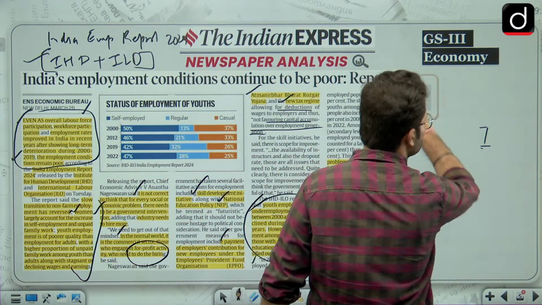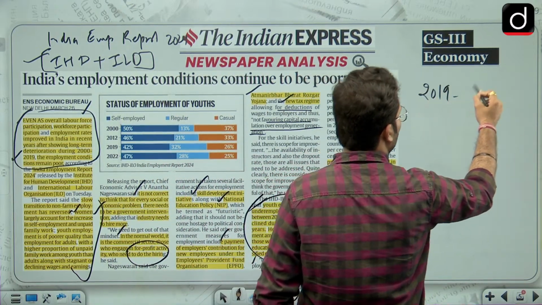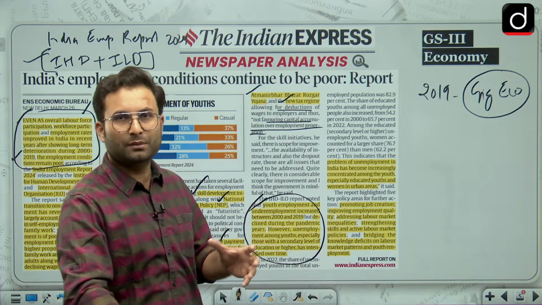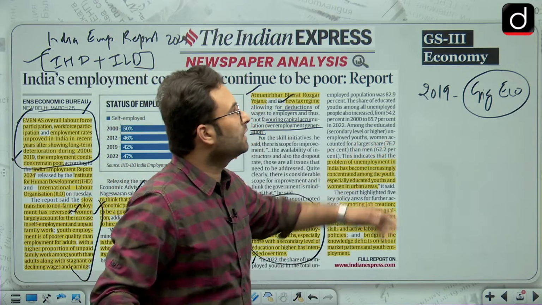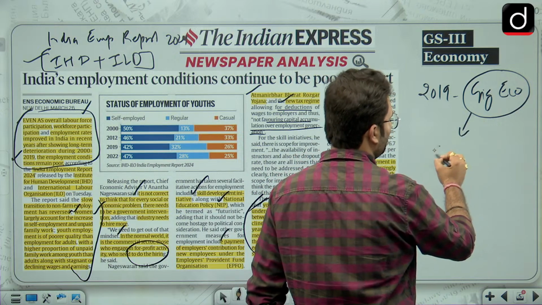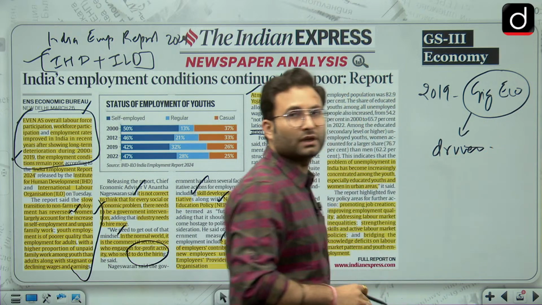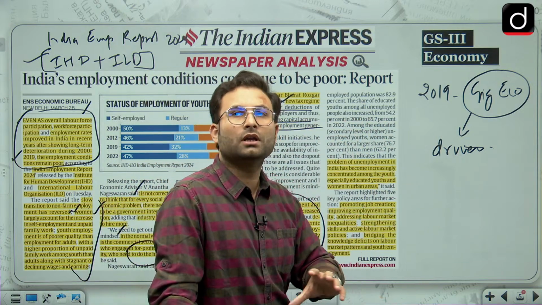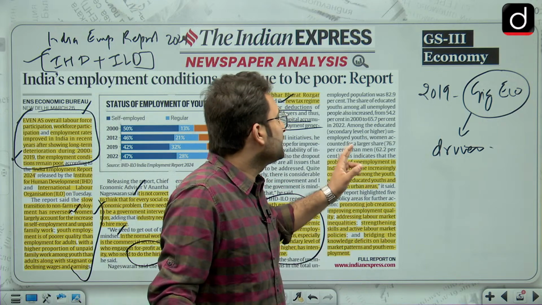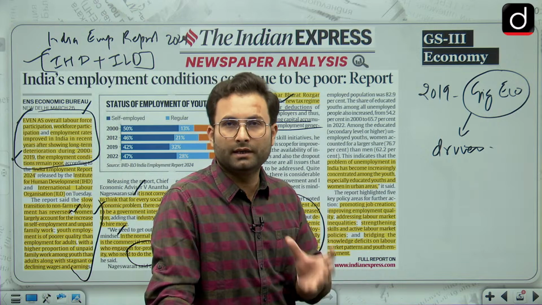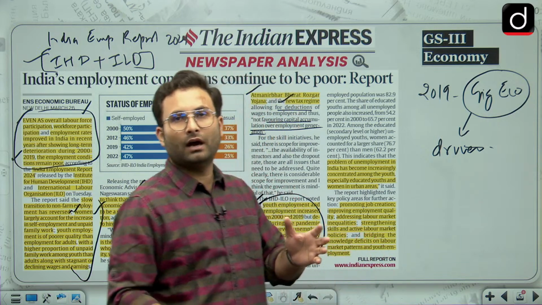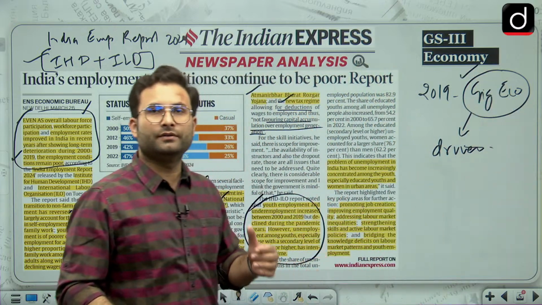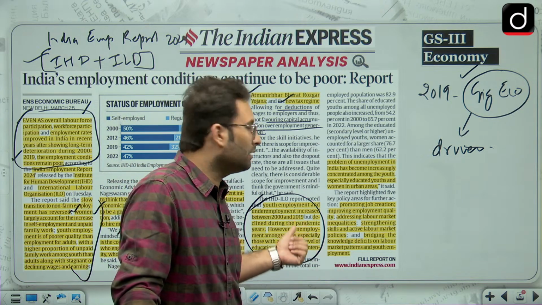Okay, after 2019, what happens? We have seen that there was this gig economy. Okay, this gig economy has actually at that point of time, at the COVID's time, driven the system at that point of time. Now gig economy, most of the people here are basically either illiterate, or you can say 10th or 12th graduate. But the thing is, there are many people who are having a degree, or you can say bachelor's or master's, and after that they are not willing to go for such jobs. Okay, so that is why we are saying that this unemployment problem is more in the people who are educated.